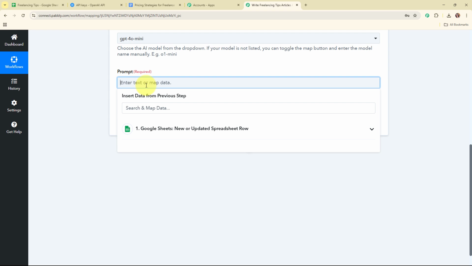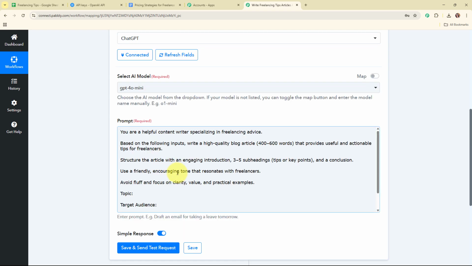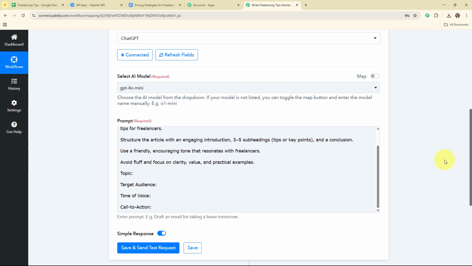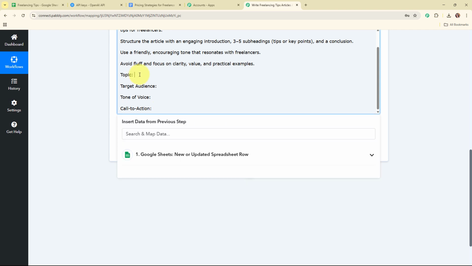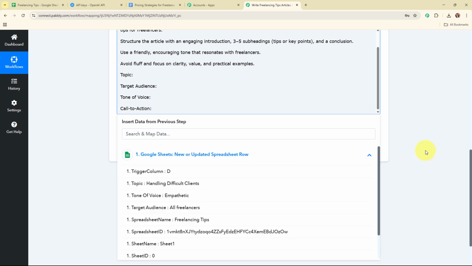Alright, so let me add the prompt. So here I've successfully added a relevant prompt where I've added some instructions for the AI and the details as topic, target audience, tone of voice, and call to action. So now, instead of entering these details manually, I'm going to map the data. Mapping data means inserting data from a previous step. That means I'm going to map the data from the response that I've received in my trigger step or my previous action steps. Mapping makes our text dynamic so that whenever we receive a new response in our Google Sheets, then automatically this previously existing detail will be updated with the new one.